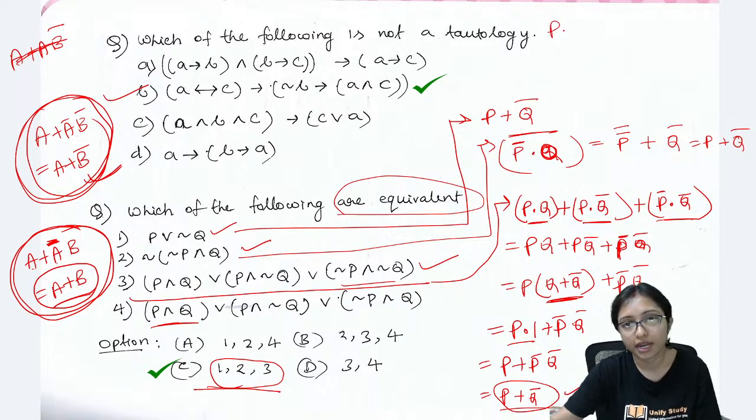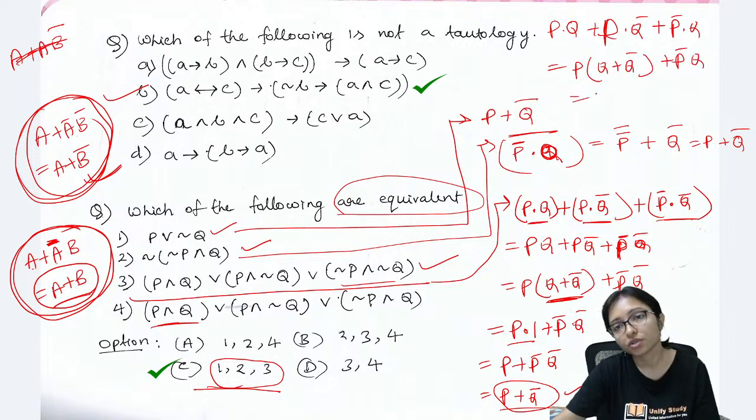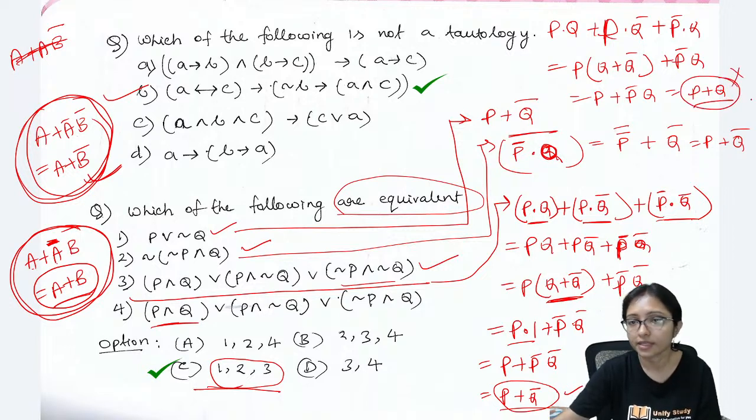Because if you are doing that, P dot Q plus P dot Q bar plus P bar dot Q. If you are trying to solve this and I take Q common from here, it will come Q plus Q bar, plus P bar Q. So it will be P plus P bar Q. That is actually P plus Q. That is not the same, and that's why it is not coming the same.